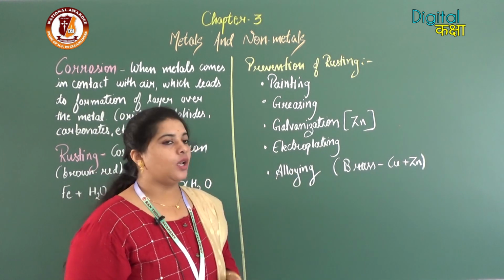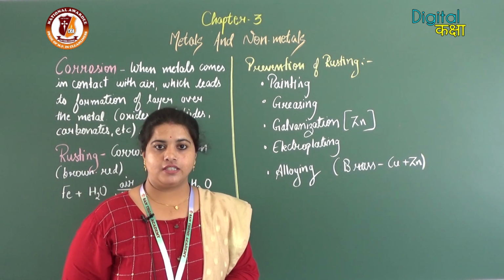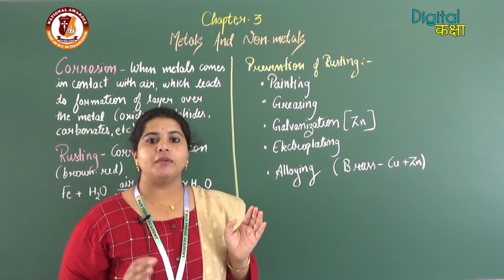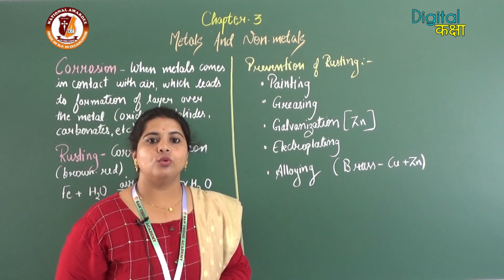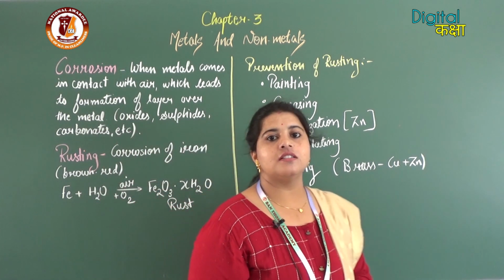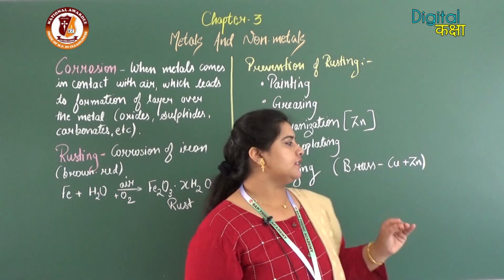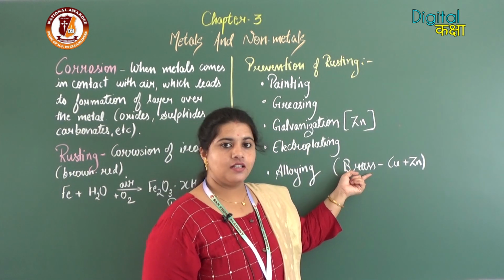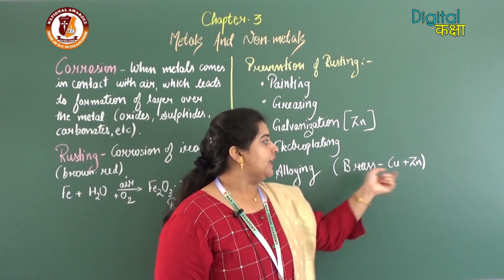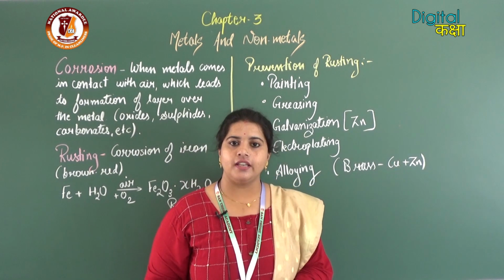Now next is alloying. Now what is alloying? This alloying we will discuss in detail now. Alloying is just a mixture of two or more metals. Now how are these two or more metals mixed? For example, brass is an alloy which is made by adding 80% of copper and 20% of zinc.